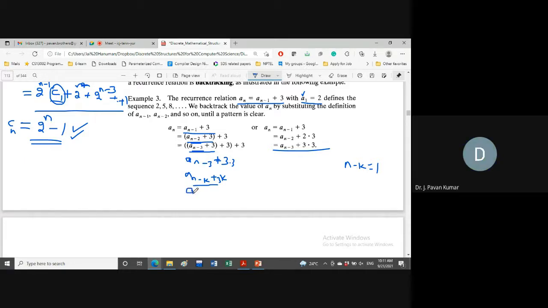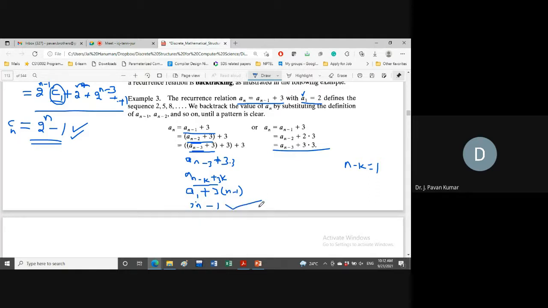So here we will be getting a1. N minus k is 1, so a1 plus 3 into n minus 1. Okay, what is the a1 value? A1 value is 2. So we will be getting 3n minus 3 plus 2, which is nothing but 3n minus 1.